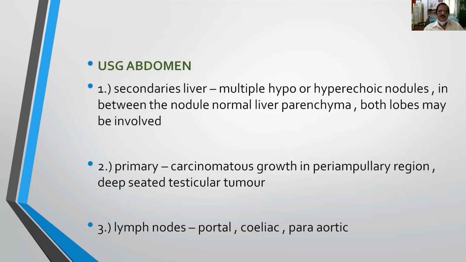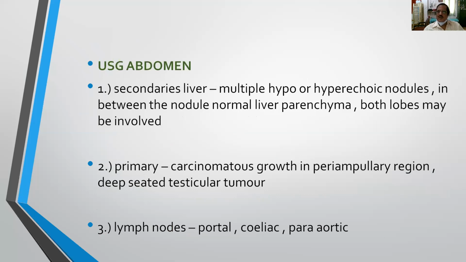And ultrasound examination, what are the findings you have to see in secondaries liver? That is multiple hypo or hyperechoic nodules. In between the nodules, we can see normal liver parenchyma and both lobes are involved. So in case of secondaries liver, both lobes are involved. The nodules, multiple nodules, which may be hypo or hyperechoic, and in between the secondaries, we will have normal parenchyma.